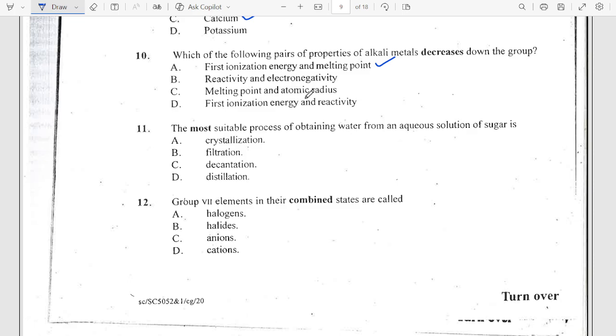Then for melting point, atomic radius increases down the group. Always, right? For metals, it increases. Atomic radius: group, period 1 is 1 shell, period 2, 2 shells, period 3, 3 shells, period 4, 4 shells. So you see, the size increases as you go down the group. Then ionization energy decreases as you go down, while reactivity increases as you go down the group. So the answer is first ionization energy and melting point. Okay, that's very important.